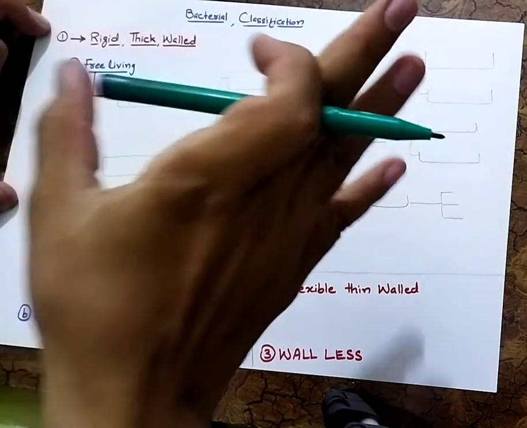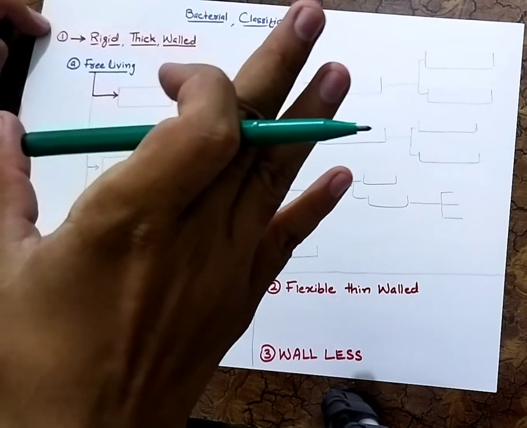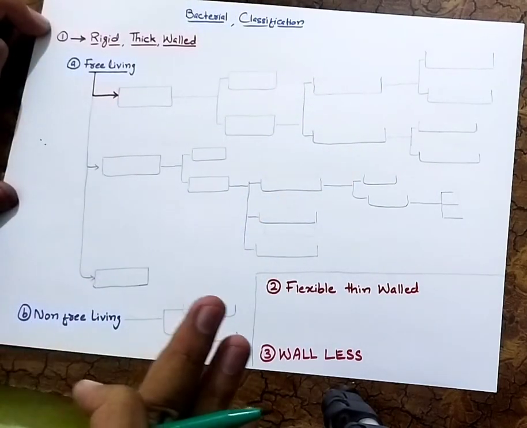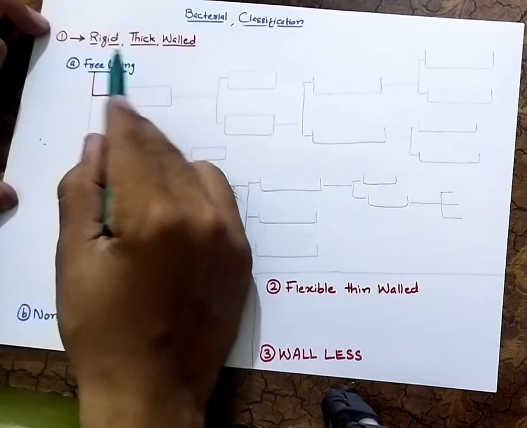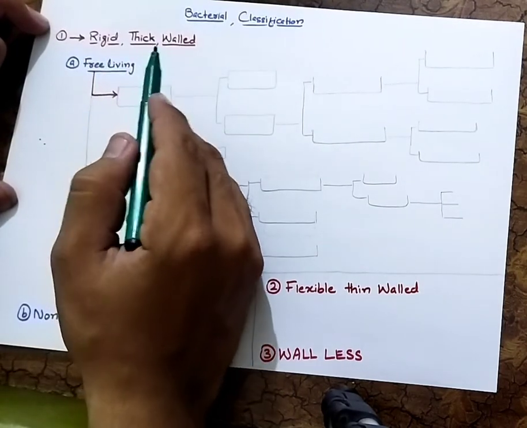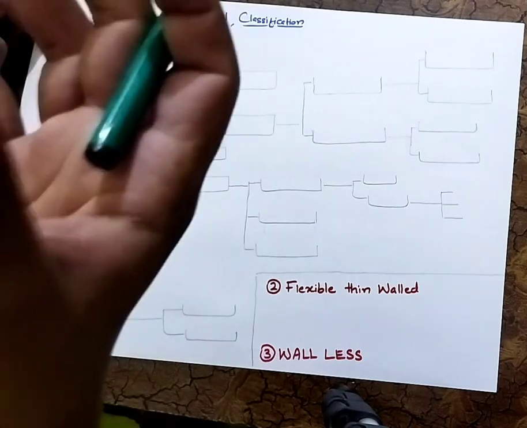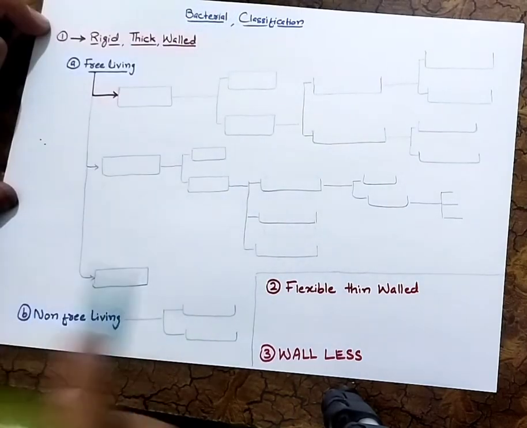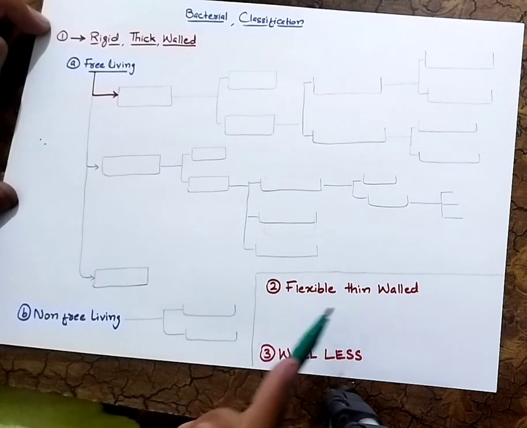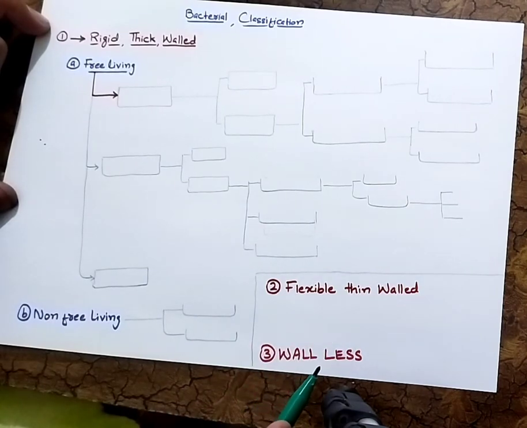We have classified the bacteria into three major classes on the basis of their cell wall, right? So the first class is rigid thick walled. It means the cell wall of bacteria contains many glycopeptides and this is really rigid and thick. The second class is flexible thin walled and the third class is wall-less. It means the bacteria does not contain any cell wall, it is only cell membrane, right?